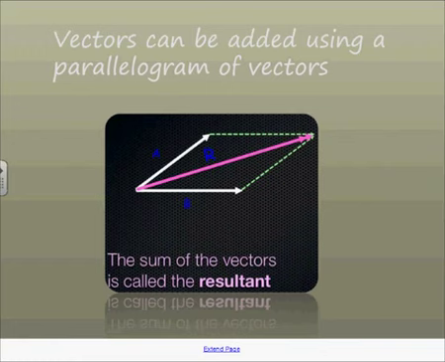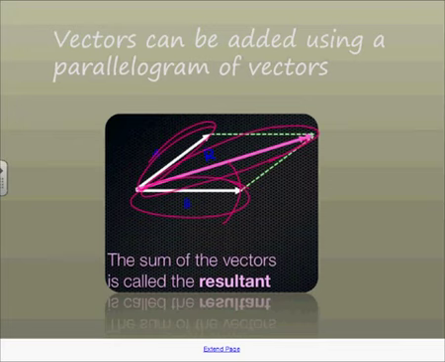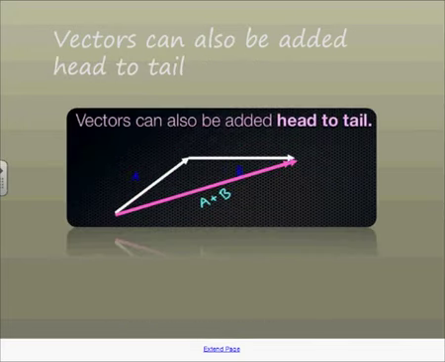Now, hardly ever are we going to use vectors as simple as that. Generally, they're going to look something like this. We're going to have two vectors in this case, A and B, and we're going to add the two together to find some sort of resultant. The difference in this case is this angle. There's an angle which will change it. So, how do we add them?